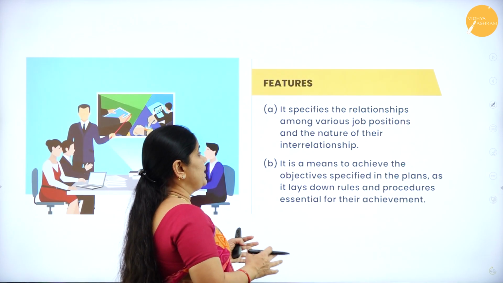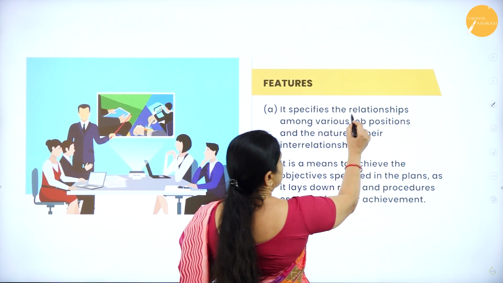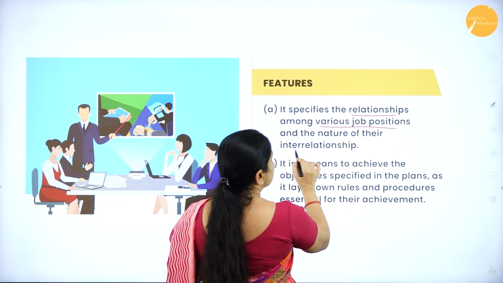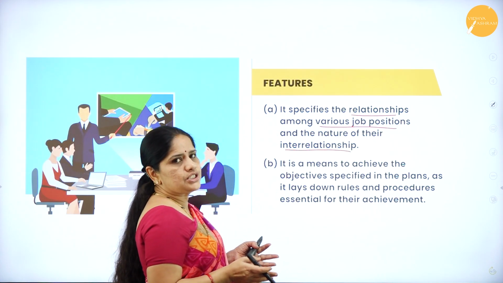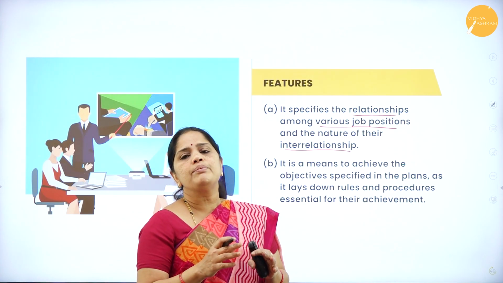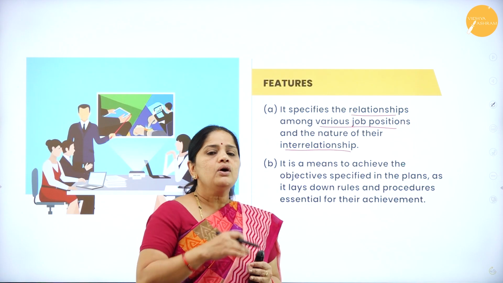In a formal organization, it specifies the relationship amongst various job positions and the nature of their interrelationship. We will know who is the boss and who is the subordinate, who is the superior.